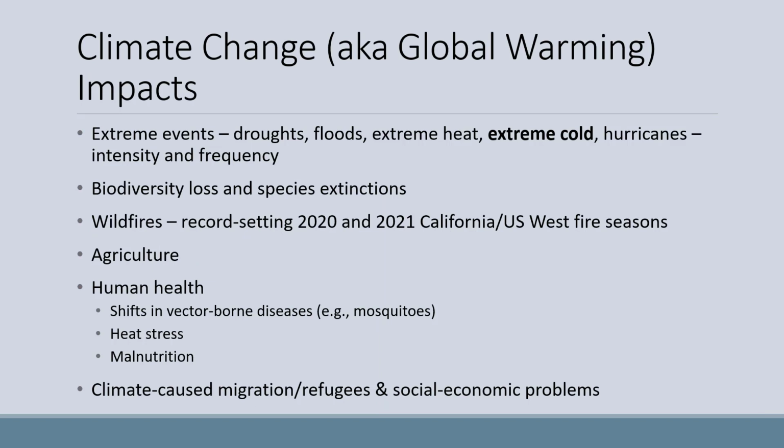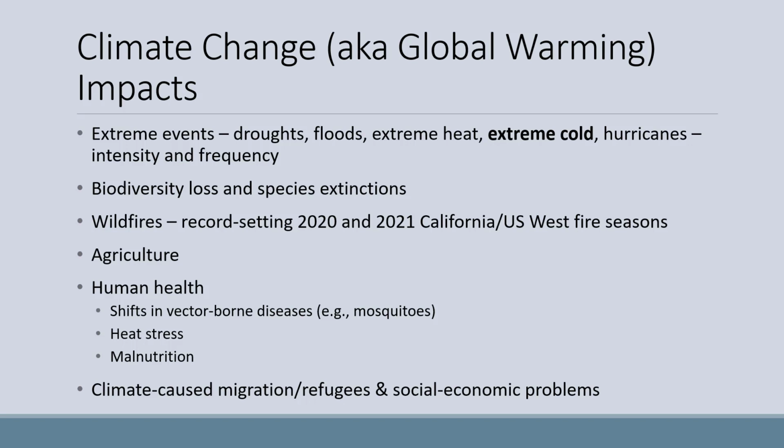There are a number of impacts to climate change. Some we've covered, but some we haven't yet. Some of the ones we haven't discussed much or at all include extreme events, such as droughts, floods, extreme heat, and extreme cold. That's right, extreme cold snaps in winter are a function of climate change and this destabilization of the Earth system, despite the fact that the overall trend is warmer climate.